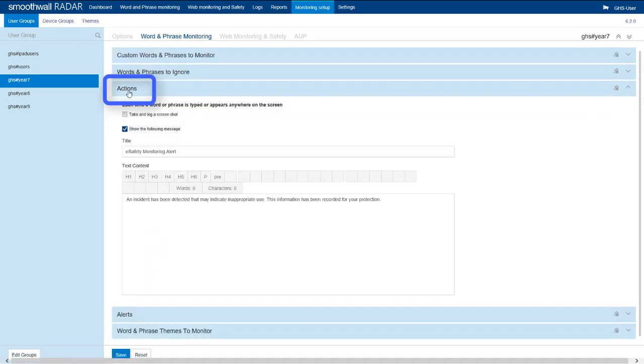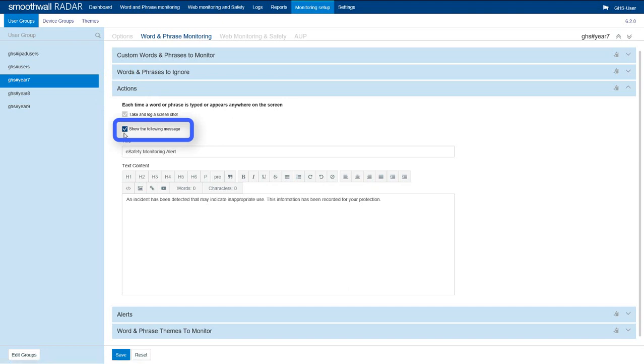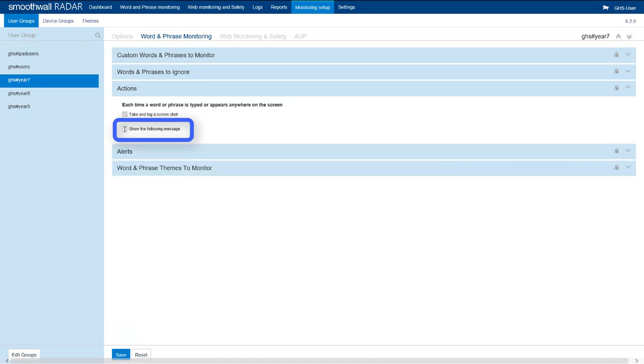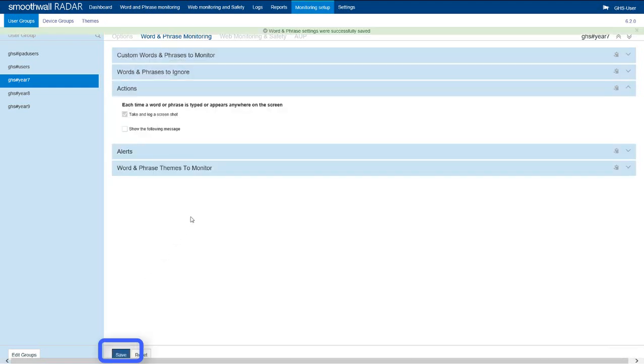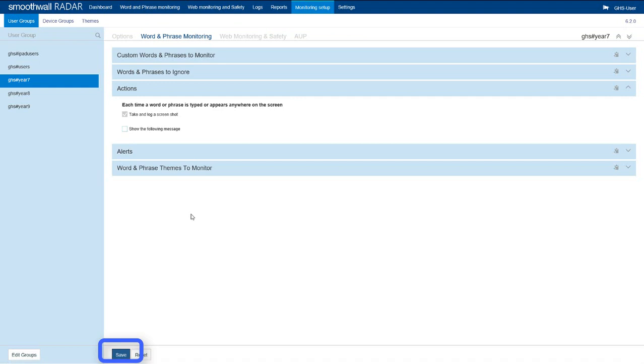The Actions section can be used to show a full screen message on capture. This is not recommended for general use and is only usually used for testing purposes. Note that it is not possible to switch off the capture process completely from here, and so this option cannot be selected. Use Save to commit any changes made to the word and phrase monitoring section. A log off and log on will be required at clients to activate any changes made.